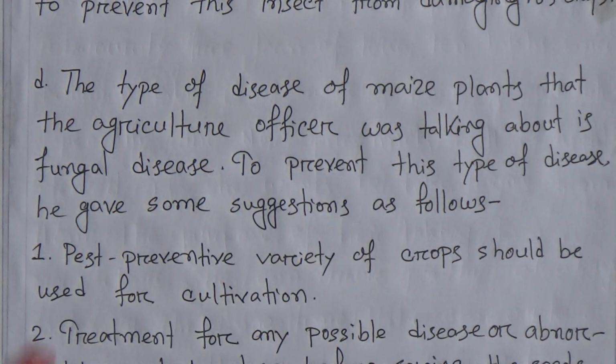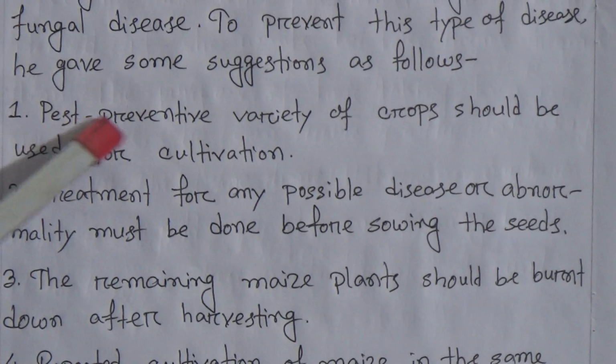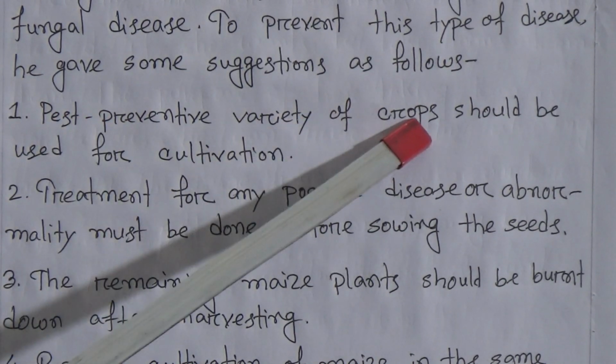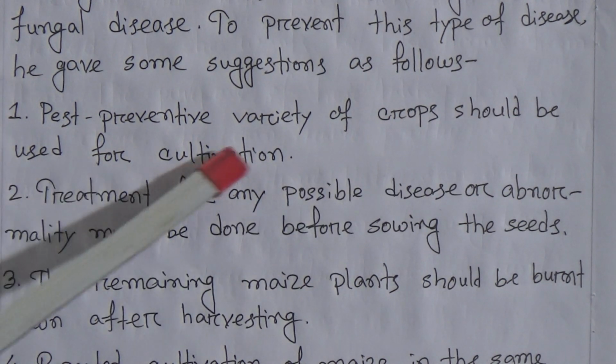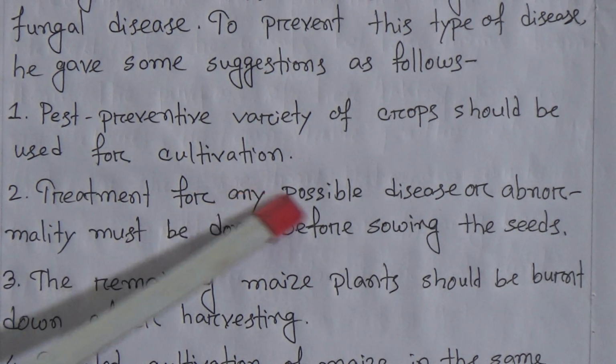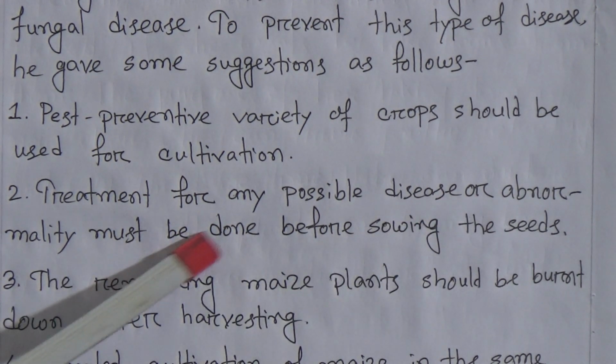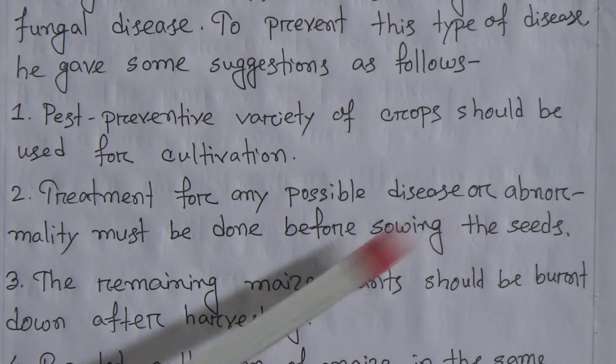Let's see the suggestion of the agriculture officer. Number 1, pest preventive variety of crops should be used for cultivation. Number 2, treatment for any possible disease or abnormality must be done before sowing the seeds.